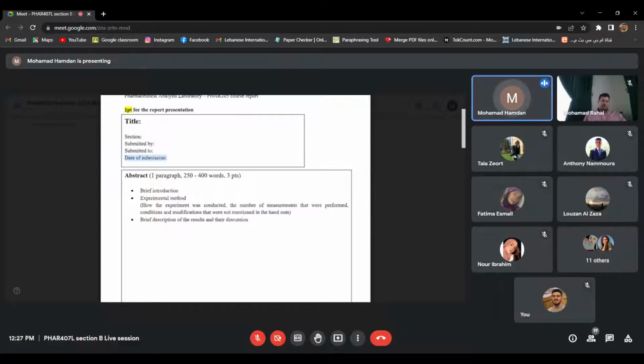Then you will be writing the experimental method, which is in your lab manuals and in the lectures. But as Professor Rahal is saying, you should write it in the passive form. Correct, doctor?